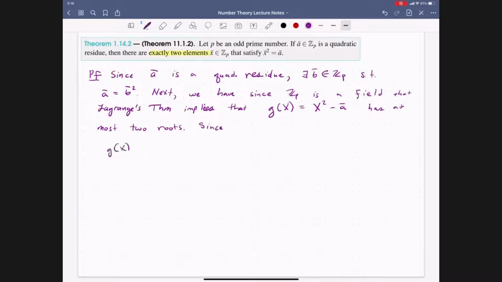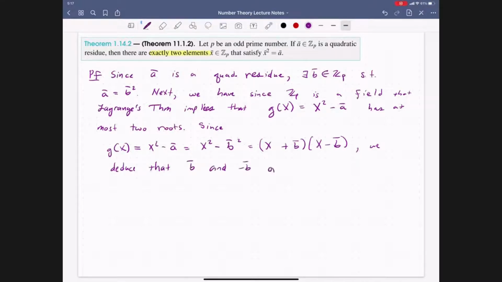Since g of x is equal to x squared minus a bar, which is x squared minus b bar squared, which is now a difference of squares, so we have x plus b bar times x minus b bar. We deduce that b bar and minus b bar are roots of g of x.